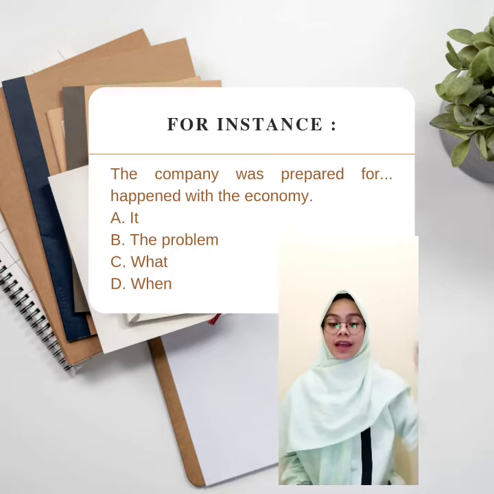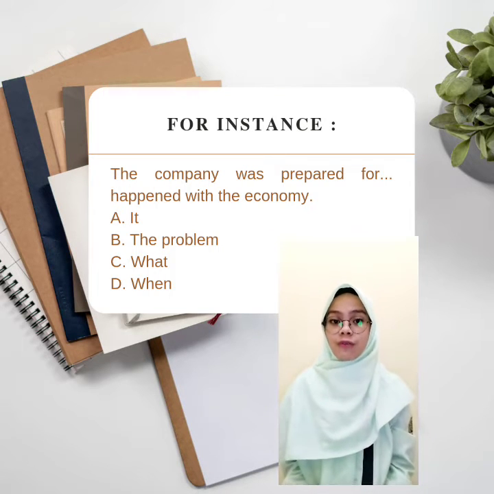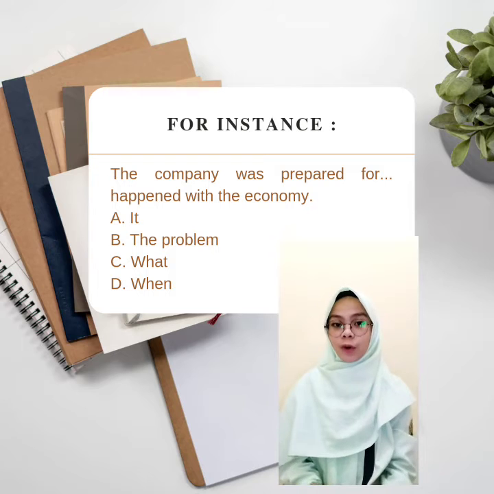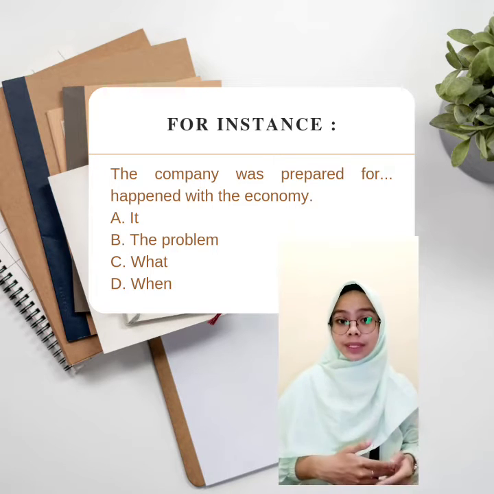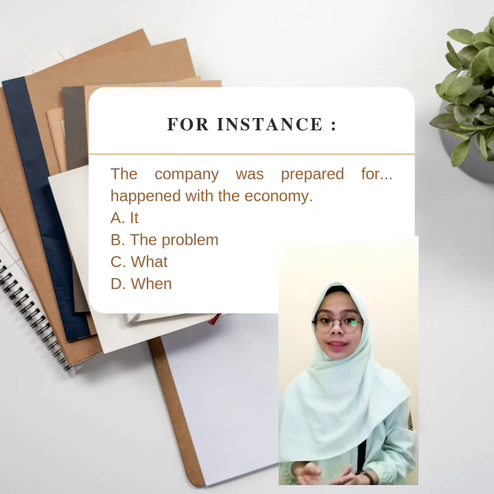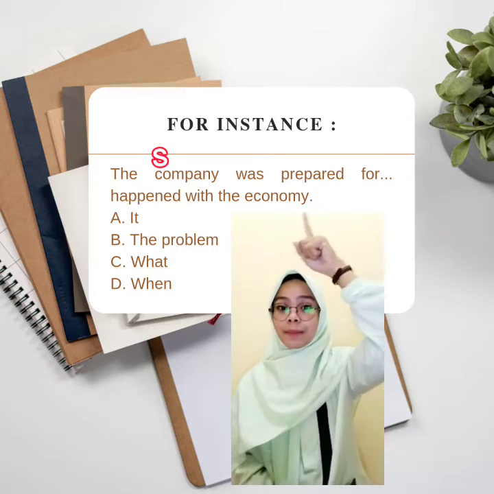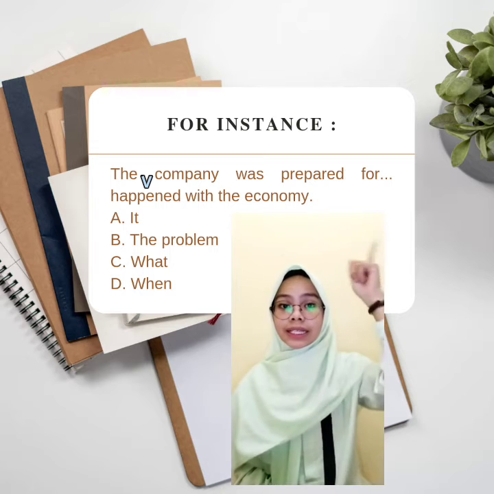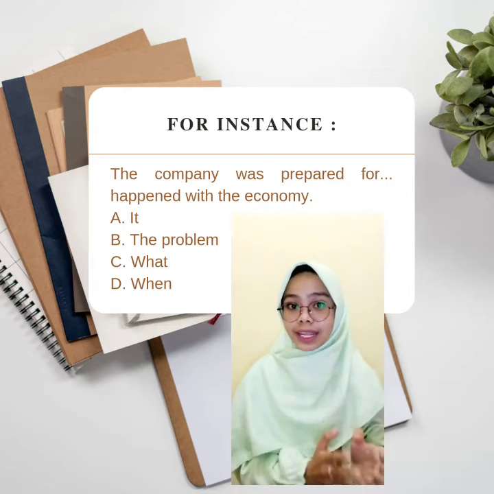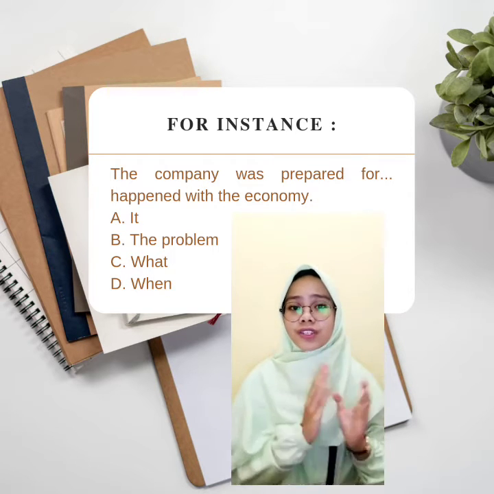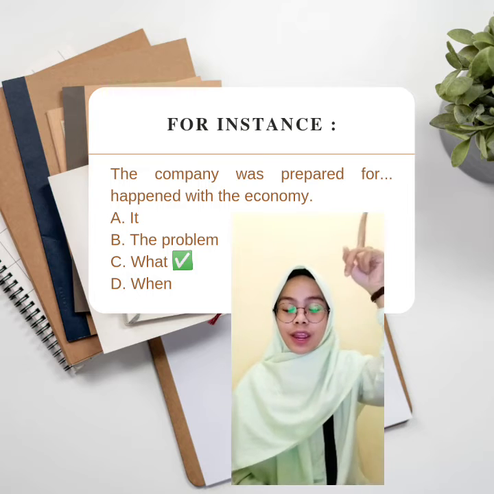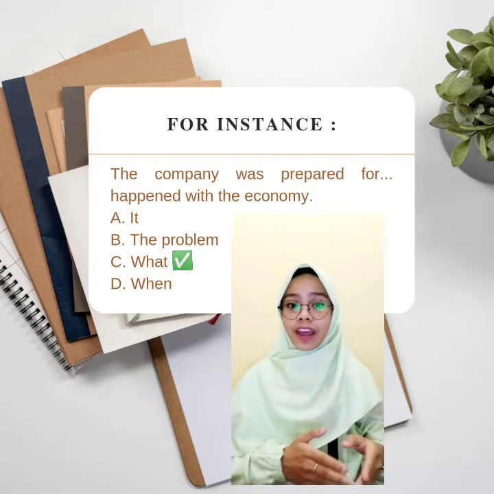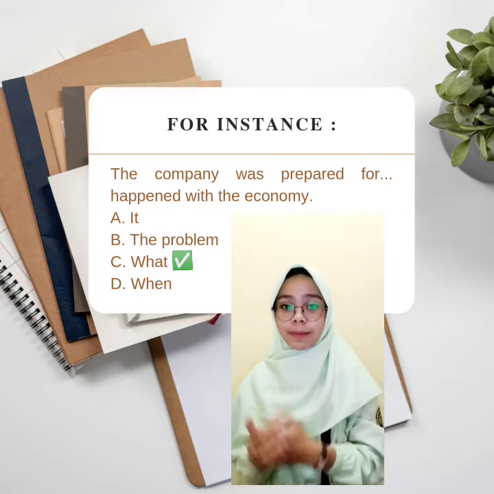For instance, the company was prepared for blah blah blah happened with the economy. A. It. B. The problem. C. What. D. When. The company as subject, was prepared as verb, happened as verb. We need a connector and subject, so the answer is C. What, because what has 2 functions as connector and subject.